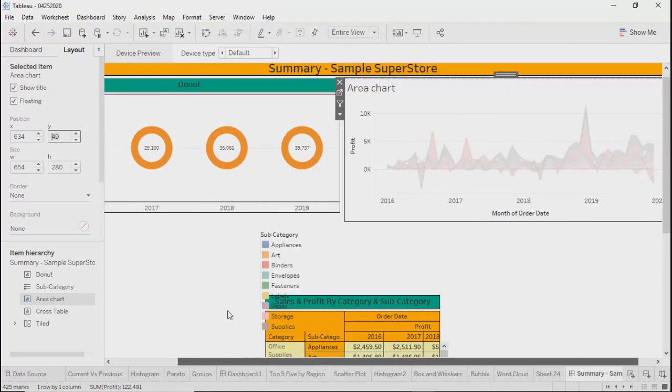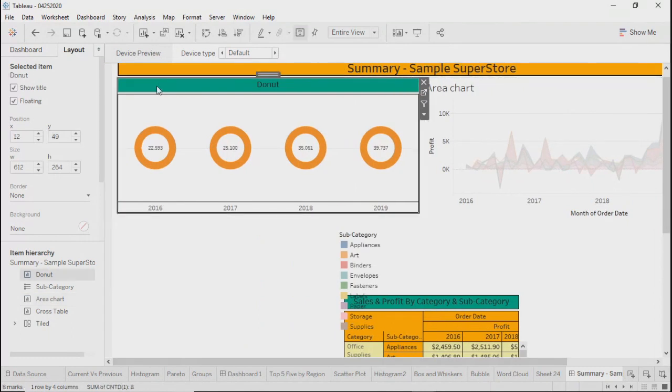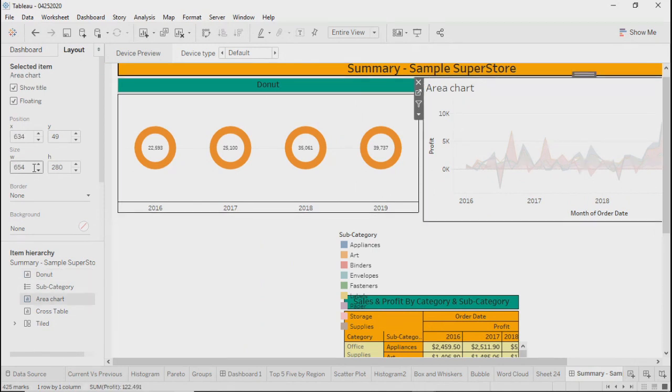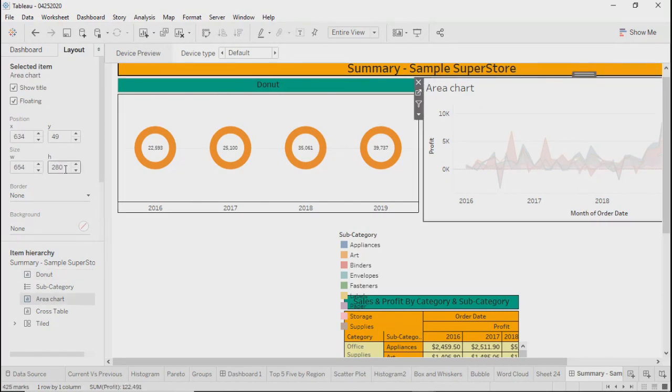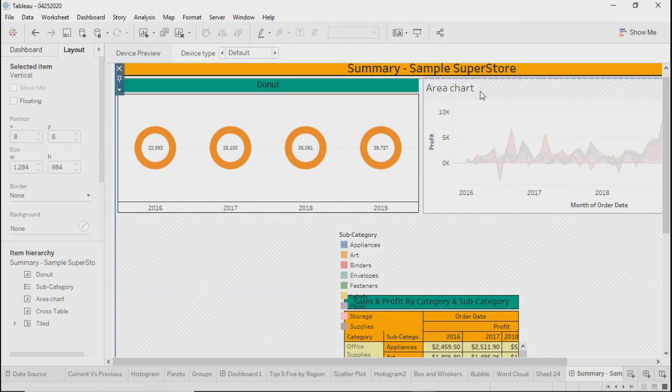In case you want to align the width also, when I say alignment, basically you can have a similar kind of width. So it is 612 and this is 654. If you're okay, that's fine. Otherwise you can change that too. Now another thing is the height of this particular object is 264 and for area chart it is 280. So I'll change it to 264 only so that the height of both objects is the same, right?